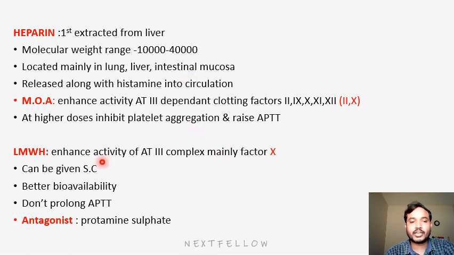Okay. So it can be given subcutaneously. Compared to heparin, it has more and better bioavailability. It doesn't prolong APTT, that is activated partial thromboplastin time. Okay. Heparin will prolong APTT levels. The main antagonist for low molecular weight heparin is protamine sulfate.